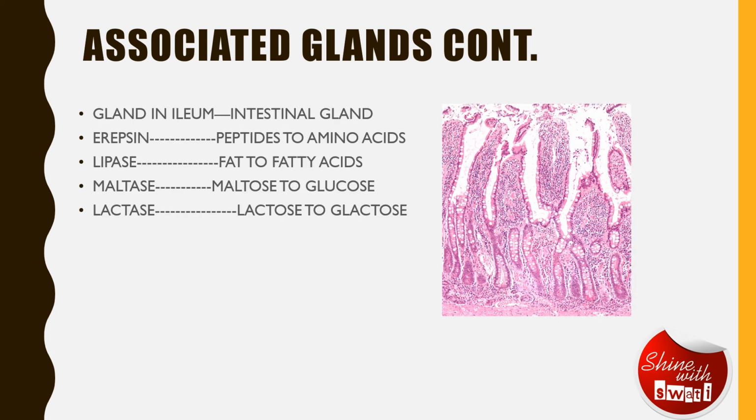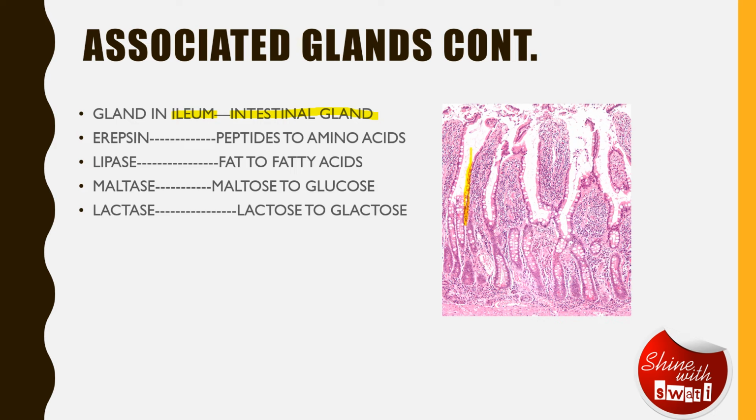Okay, next is ileum, which is also called intestinal gland. I hope you remember that we talked about the parts of the small intestine: duodenum, jejunum, and ileum. So this is the third one. The last part is ileum, where there are glands present. As you can see in the picture on the walls here, these are the glands present in ileum. They are also called intestinal glands because they are present in the intestine.